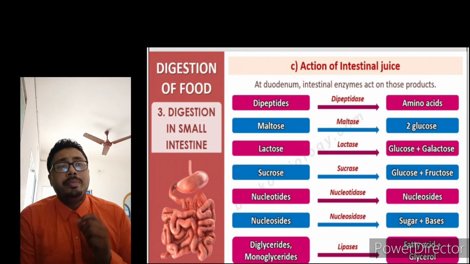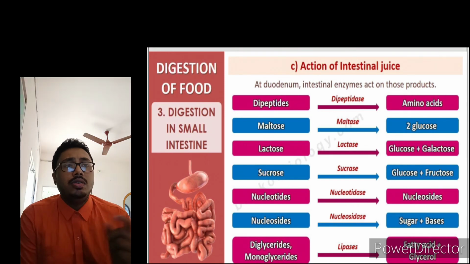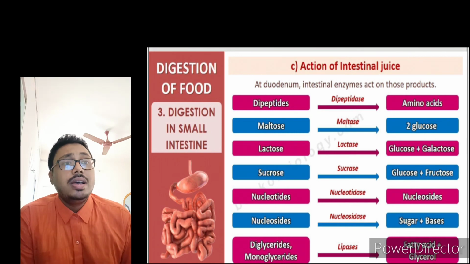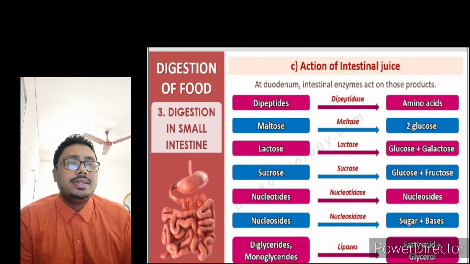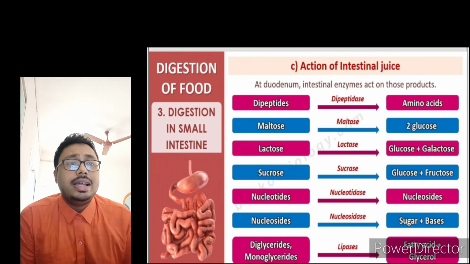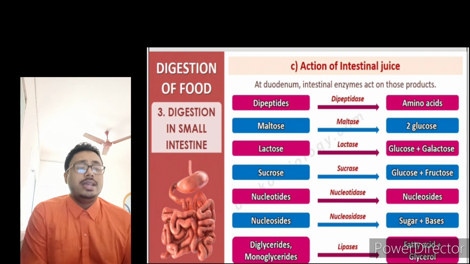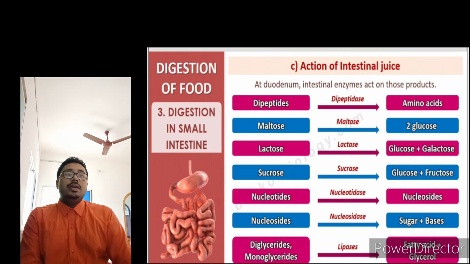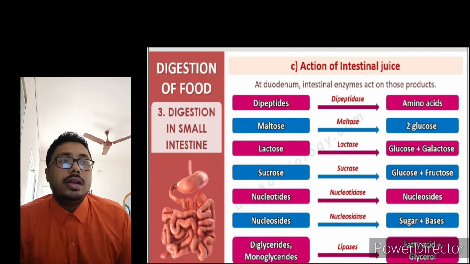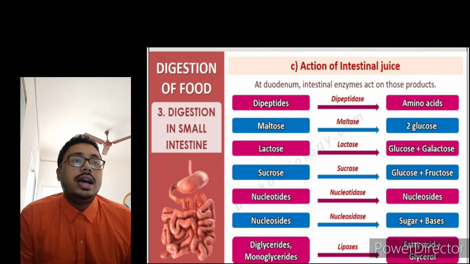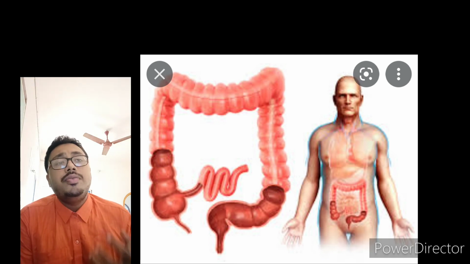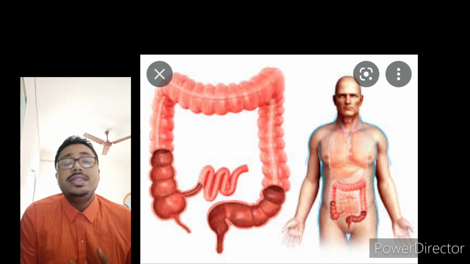Nucleotidase breaks down nucleotides into nucleosides. Now nucleosidase breaks down nucleosides into sugar and the nucleoside bases. Lipases break down fats, that is diglycerides or monoglycerides, into fatty acids and glycerol. Now the last part is the large intestine, where digestion doesn't occur but absorption of water and minerals and certain drugs.